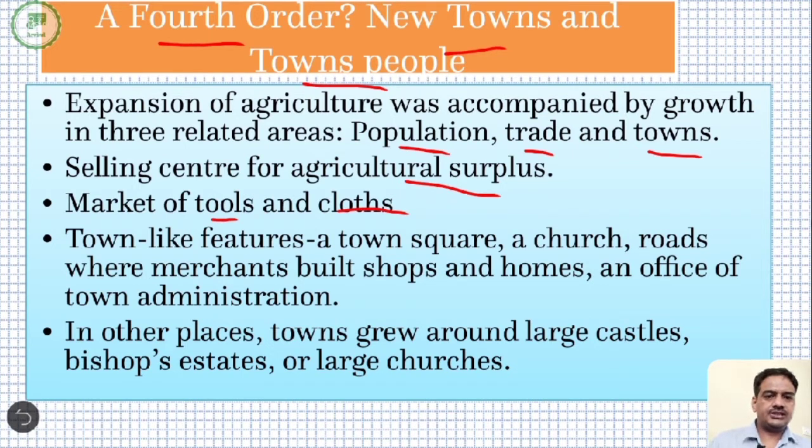Towns featured a town square, a church, and roads where merchants built shops and homes, an office, and a town administration started emerging on the European continent. In other places, towns grew around large castles. This is a trading town which we discussed earlier, where the market used to be and where the exchange of goods and produce used to take place. There was another kind of town which grew around a bishop's estate or around a large church, and these towns were known as cathedral towns.